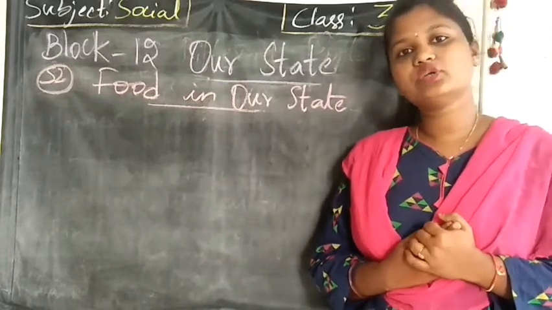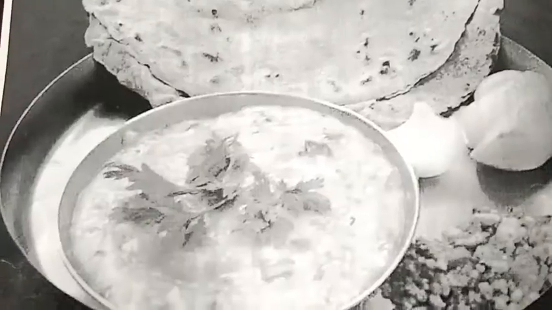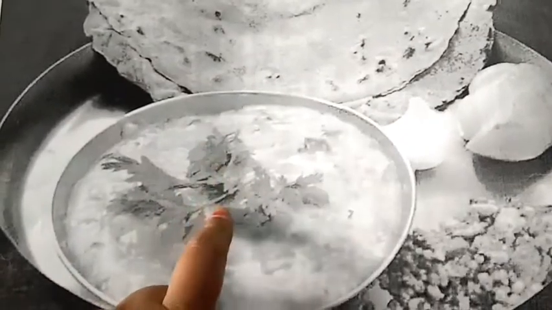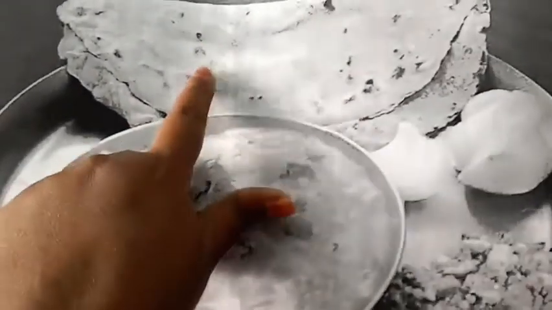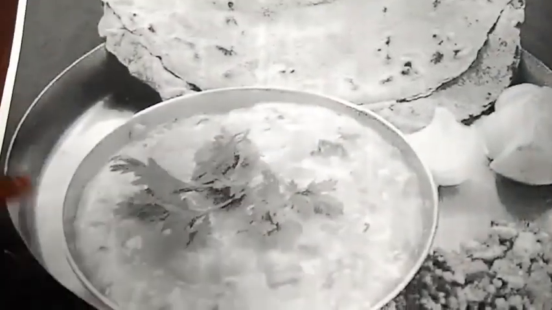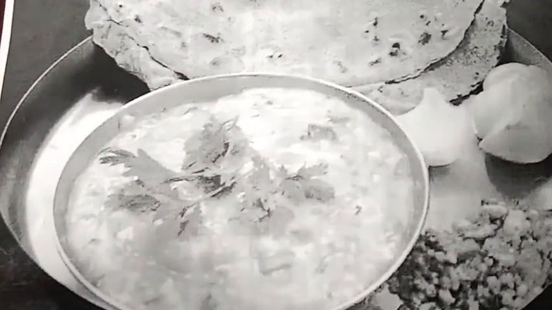Okay, now we'll do the workbook. Everyone open your workbook. We have read about bhakri. This is the bhakri dish made with jowar, and Maharashtra people eat it with roti. See the sabji and onions. They will eat it like this, children.